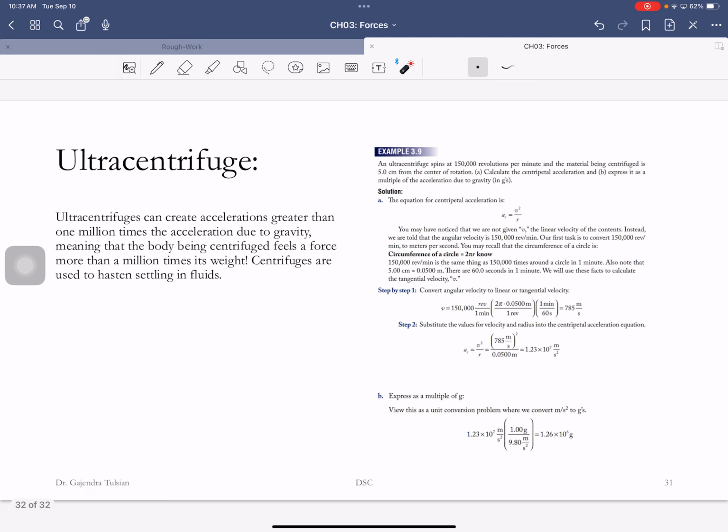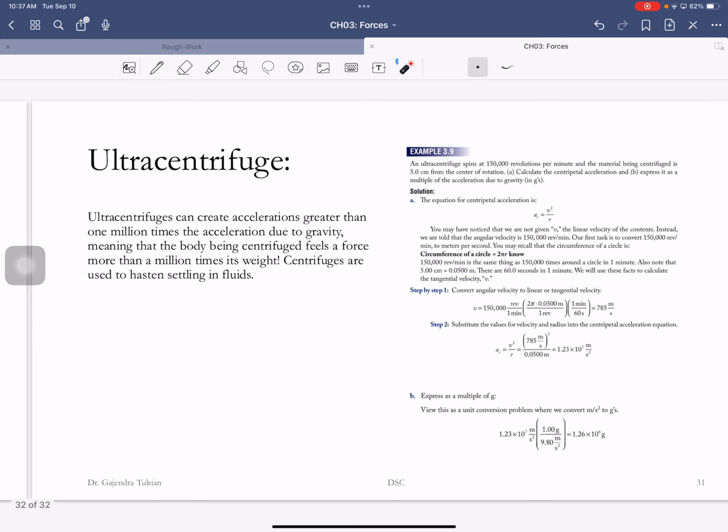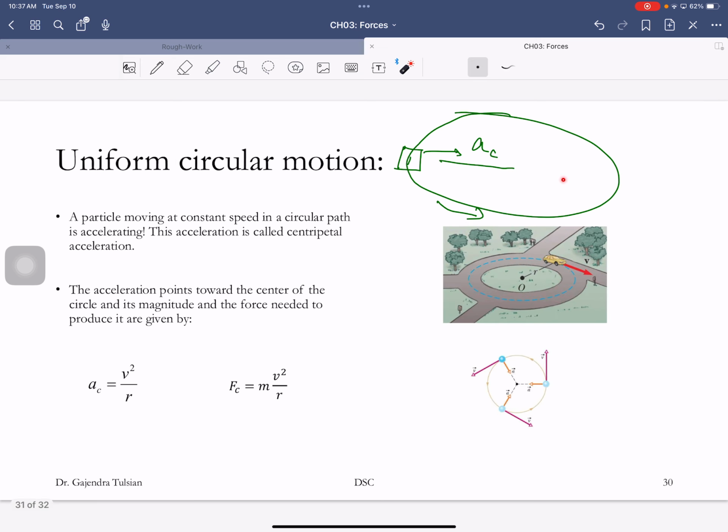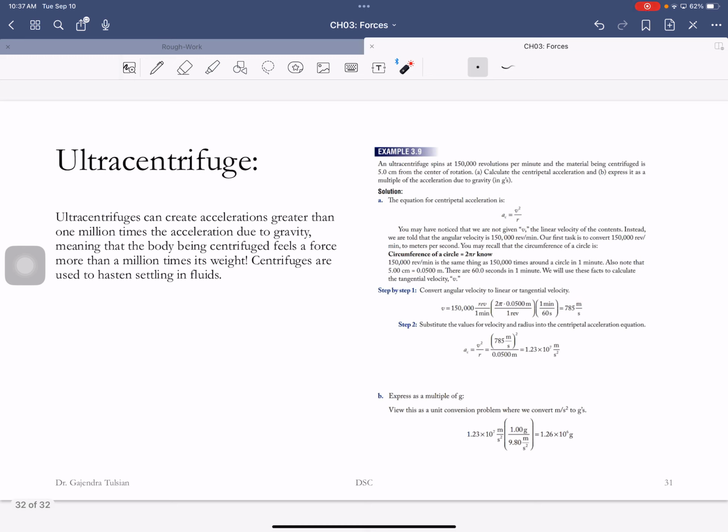This shows you v is 150,000 revolutions per minute, and each revolution you travel that distance. Again, you don't have to remember all this. So this thing is traveling at 750 meters per second. That's twice the speed of sound. So in that ultracentrifuge, that tube is going at Mach 2.